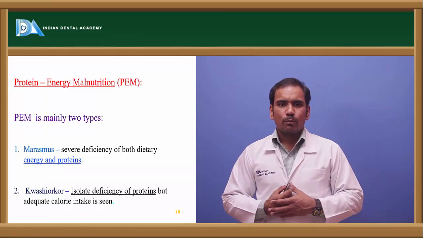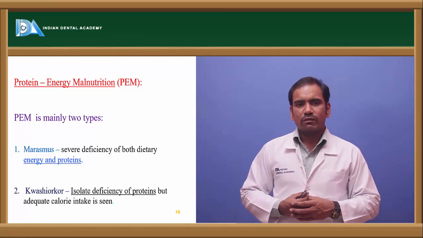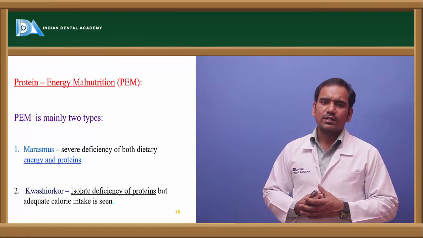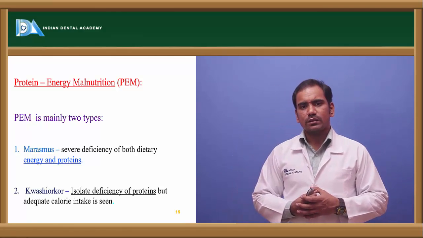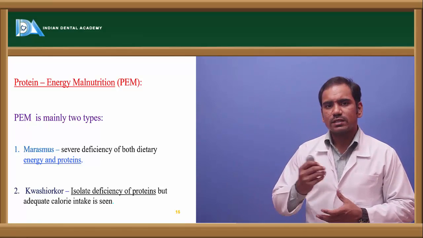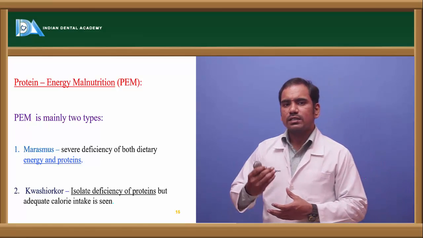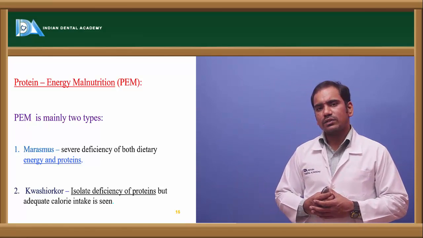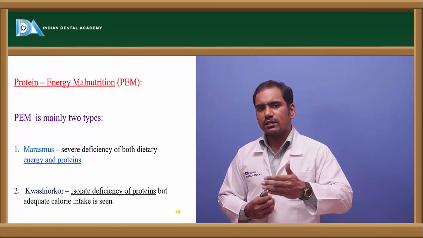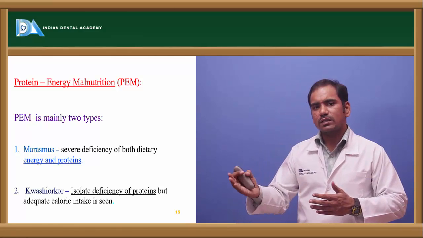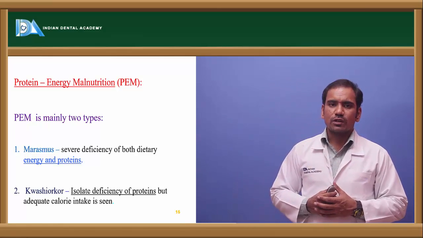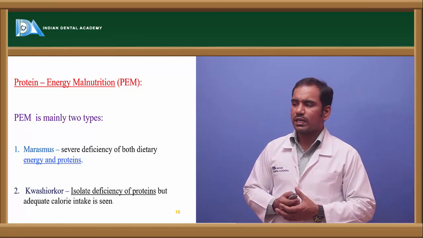Right. Coming to protein energy malnutrition. Whenever there is deficiency of calories and protein, it leads to a condition called protein energy malnutrition. If the primary deficiency is calories, we call it marasmus. And if the primary deficiency is proteins, we call it kwashiorkor. So we have two types of protein energy malnutrition, marasmus and kwashiorkor.